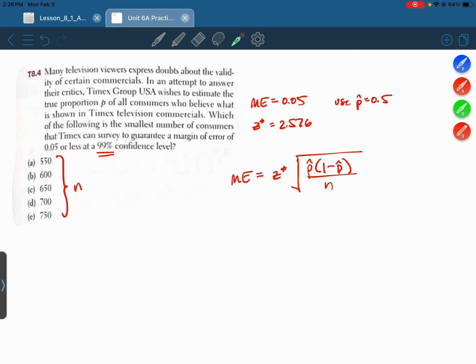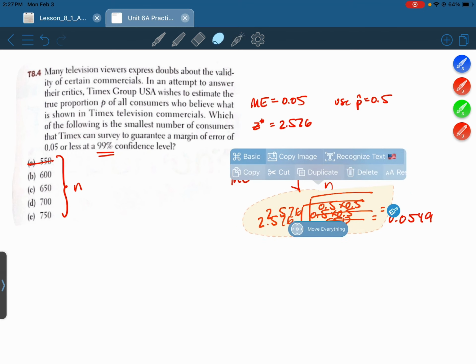All right, let's start with choice A, 550. This is going to be 2.576 times the square root of 0.5 times 0.5 over 550. I'm doing the calculations off screen here, you can just follow along. Here I get 0.0549. That's not it, because we want 0.05 or less. All right, let's try again.